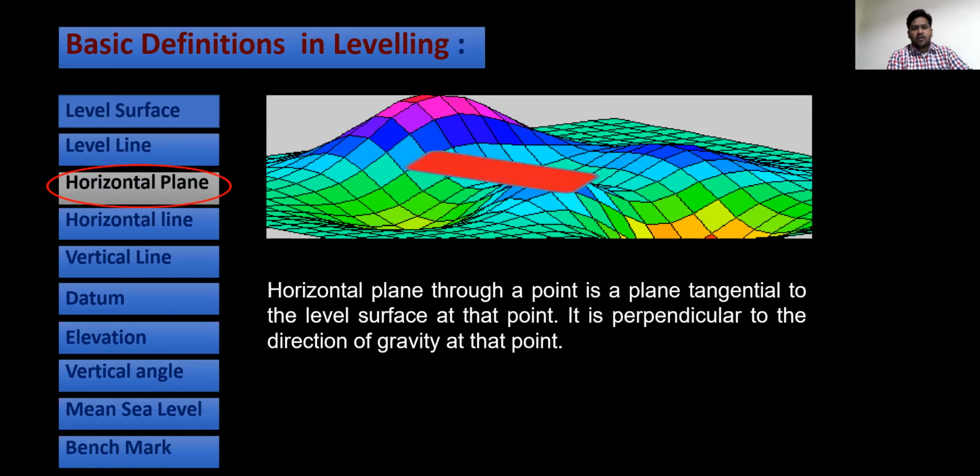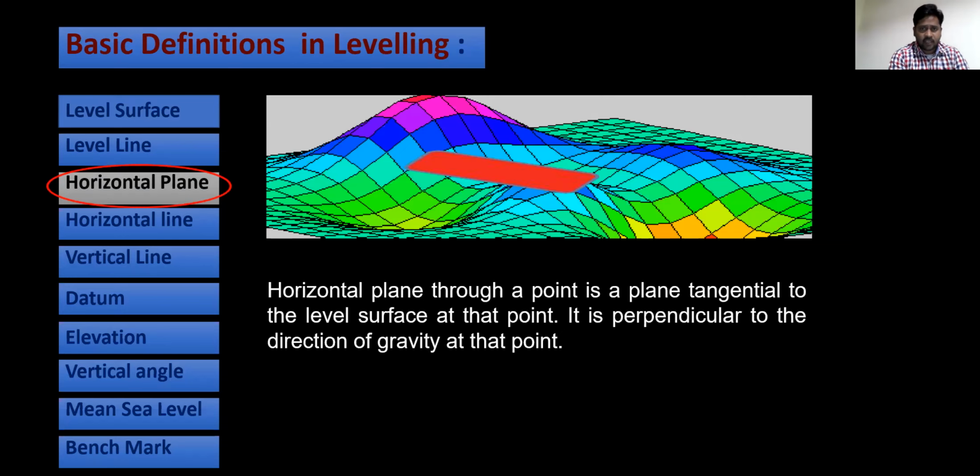Horizontal plane. What is horizontal plane? Horizontal plane through a point is a plane tangential to the level surface at that point. It is perpendicular to the direction of gravity at that point.